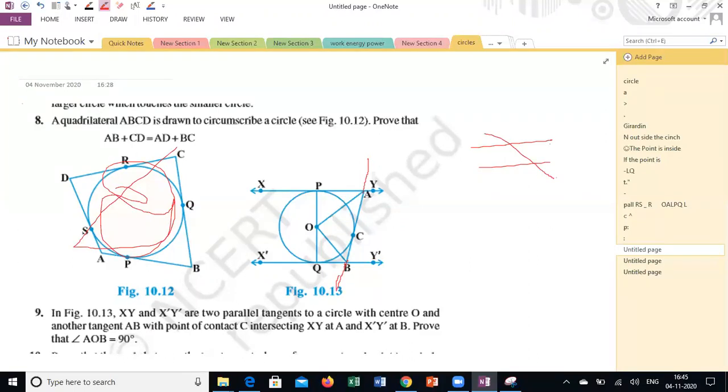How can we prove this angle is 90 degrees? Any idea from the triangles concept? He's asking, angle AOB, this angle is 90 degrees. How can we do this? Sir, if you find the angles OYP and OBQ using the alternate interior angles concept, we can find it, I think, sir.